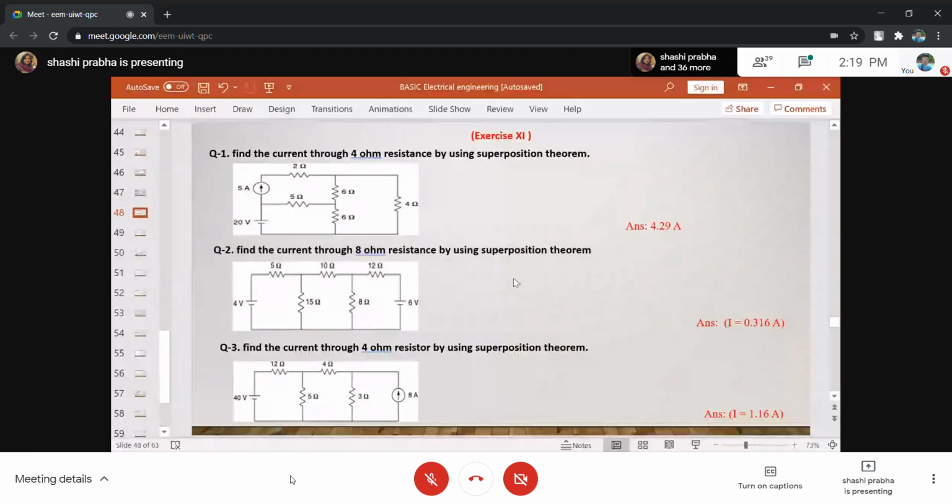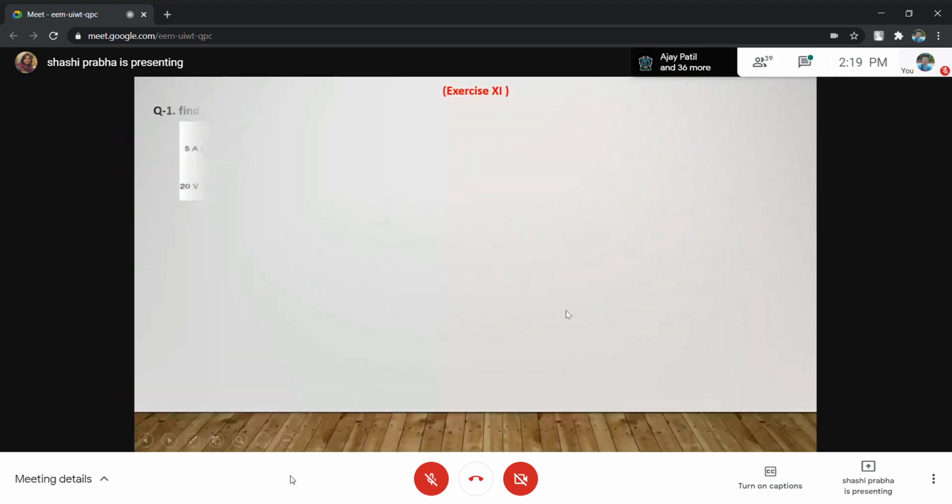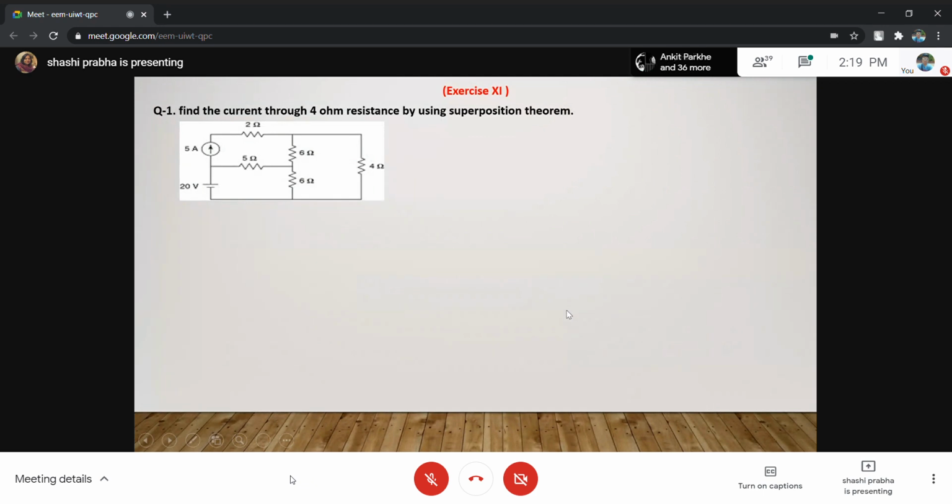Let's do question number 1. So shall we start this question number 1? Let's start. Question number 1. Find the current in the 4 ohm resistance. Please draw it in your notebook. Question number 1 in your notebook. This is my notebook on which I am going to write. So I will show you one working of the superposition theorem.